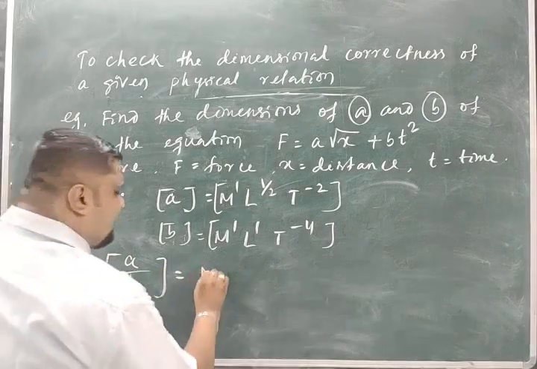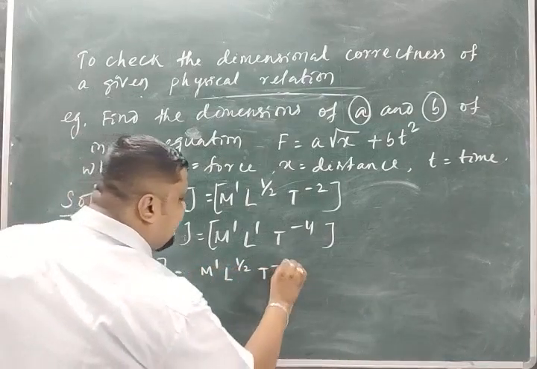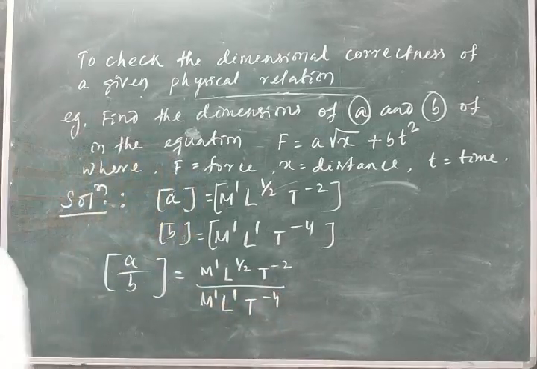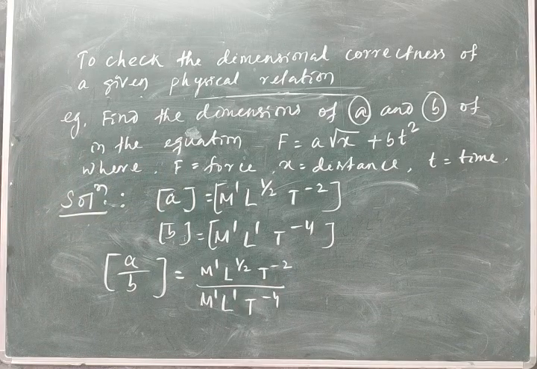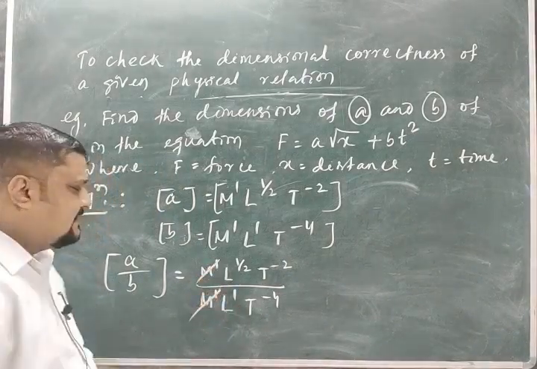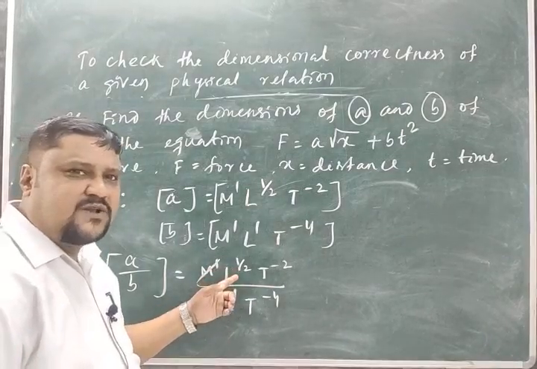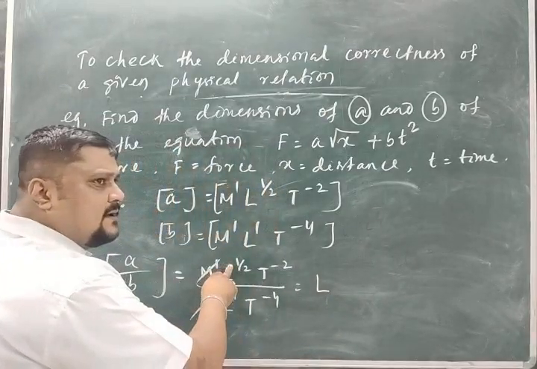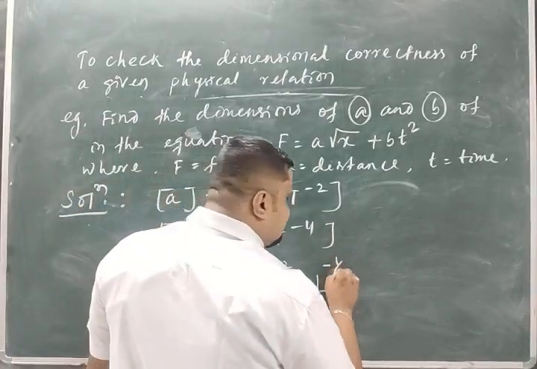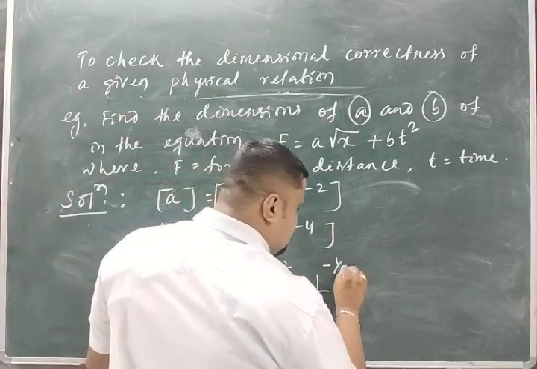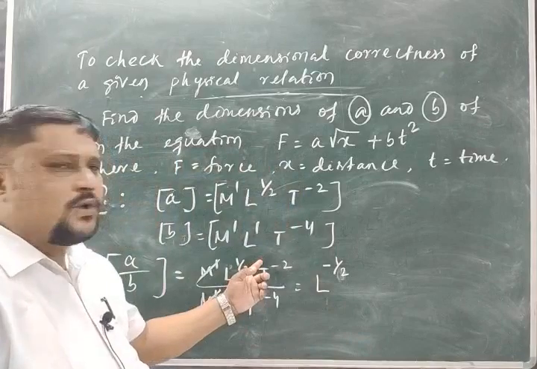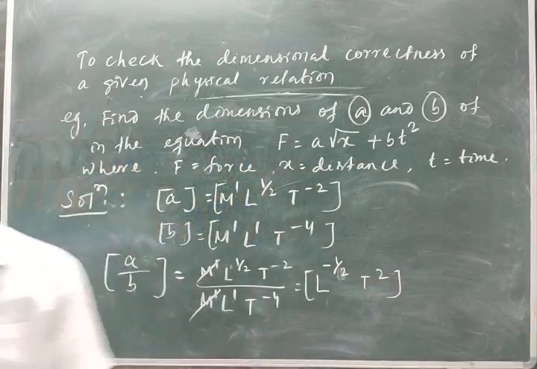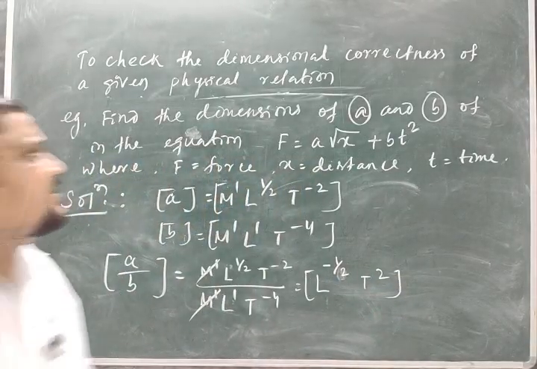Divide these two. M1 L half T minus 2 divided by M1 L1 T minus 4. M1 gets cancelled. L half, L1. If you go, L minus 1 into L half. So L to the power minus 1 plus half, minus half. Do the mathematics. T plus 4 minus 2, that is T 2. L minus half, T 2. That is the solution. Okay.